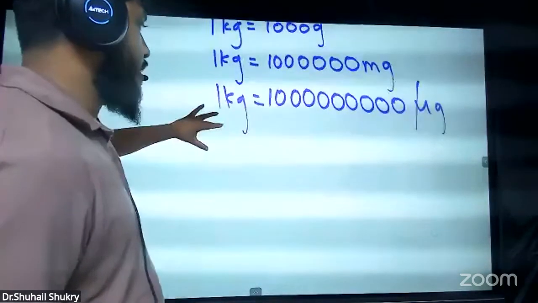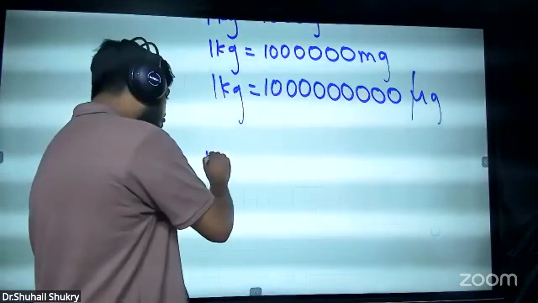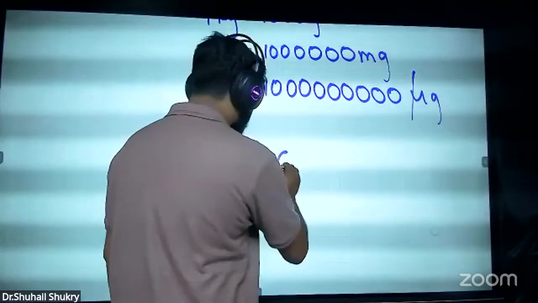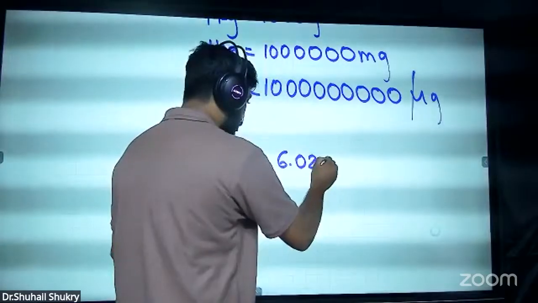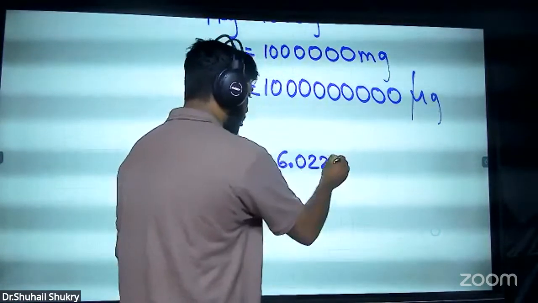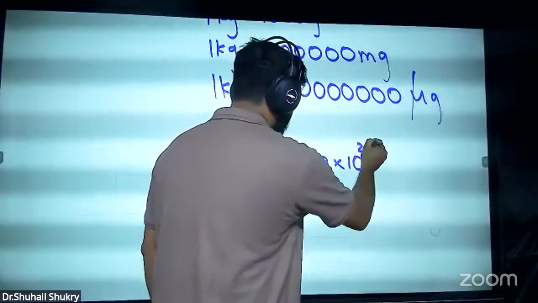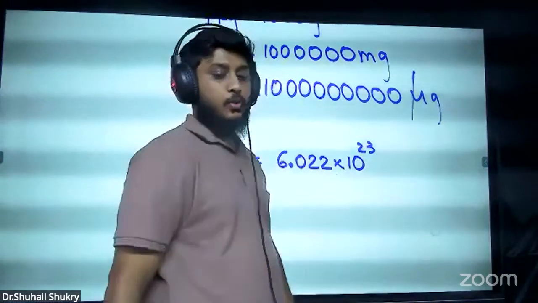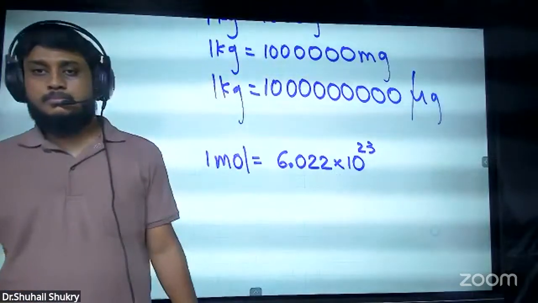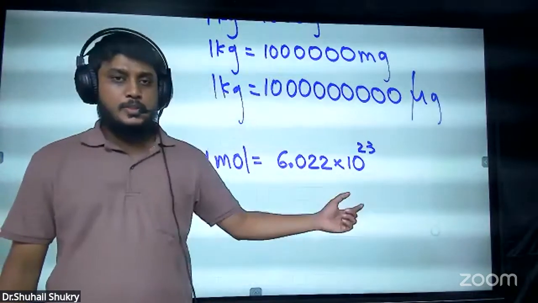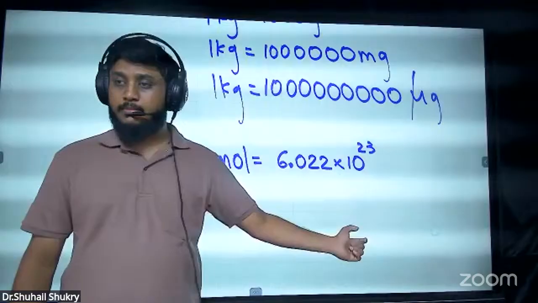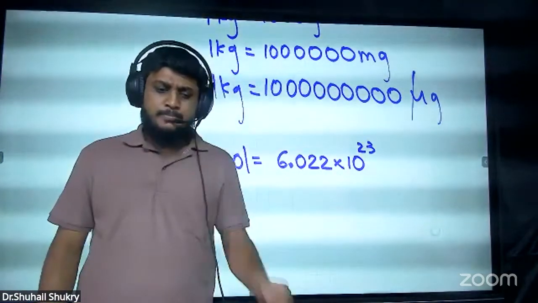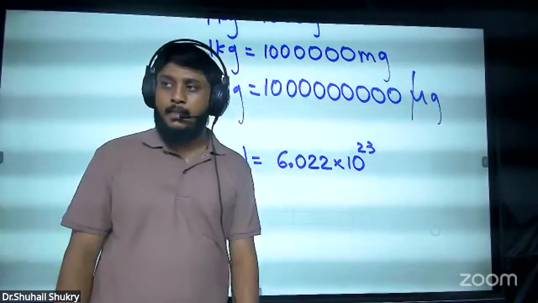Now, if I say like this, 1 mole actually means this much number: 6.022 into 10 to the power 23. This much number is known as 1 mole. When this many molecules join together, we call it 1 mole. But when we say molecules, you don't get a feeling.